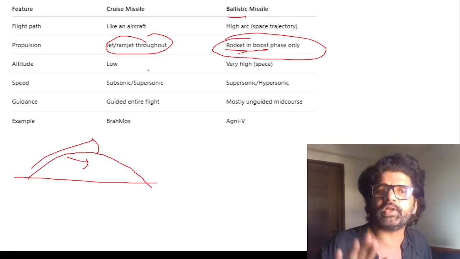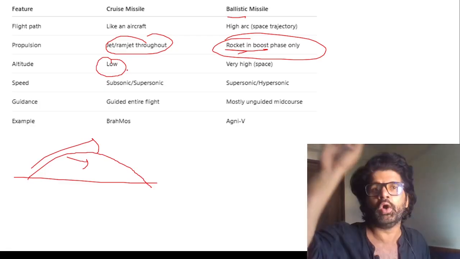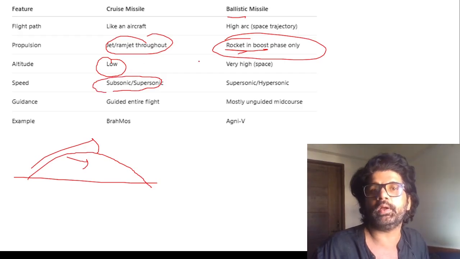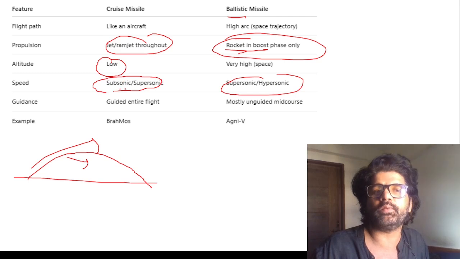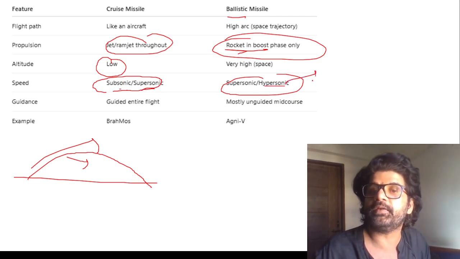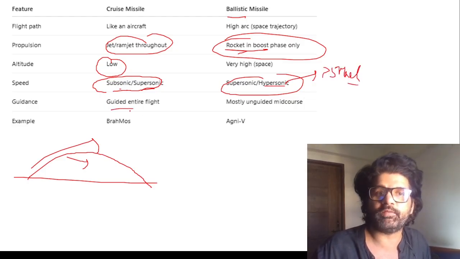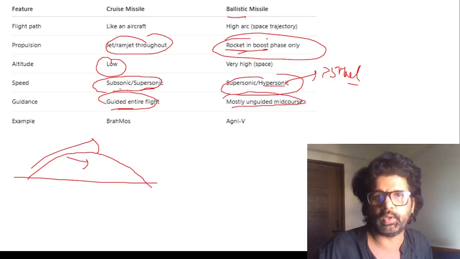On the other hand, a cruise missile you control, so it flies somewhat lower because you don't want it to go higher and lose control. It flies at somewhat lesser speed than a ballistic missile, which is mainly guided by gravity. Subsonic is less than 1 Mach, 1 Mach is the speed of sound. Supersonic is greater than 1 Mach. Hypersonic is greater than 5 Mach. Remember these words, they are really important.